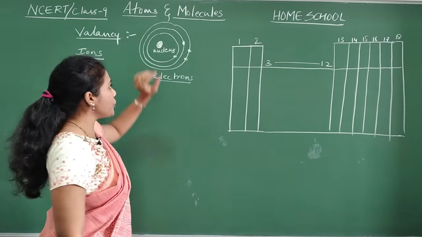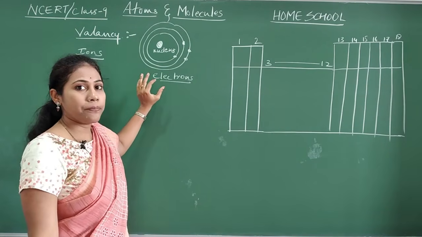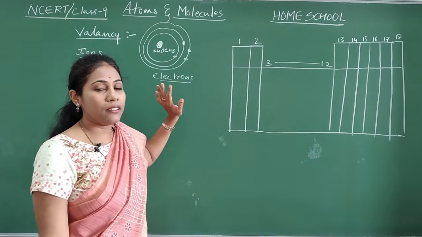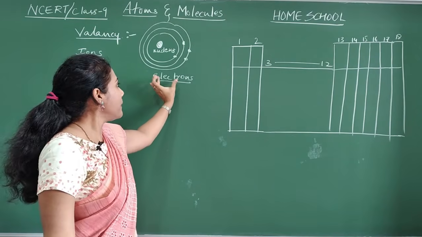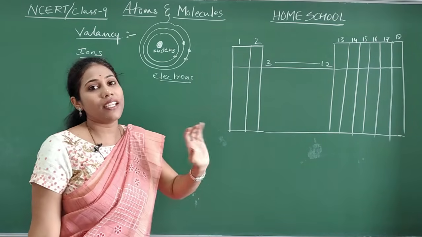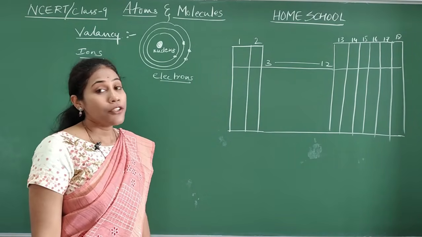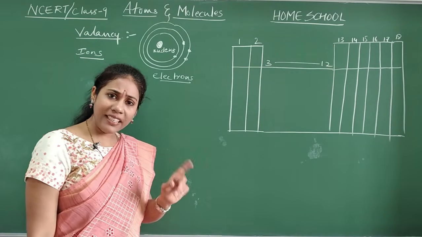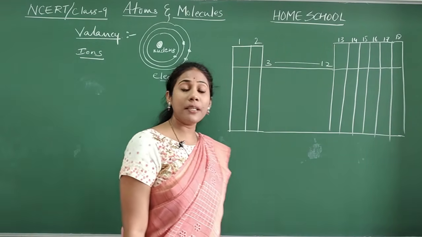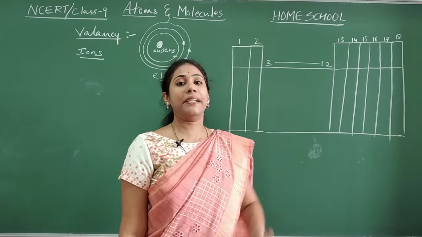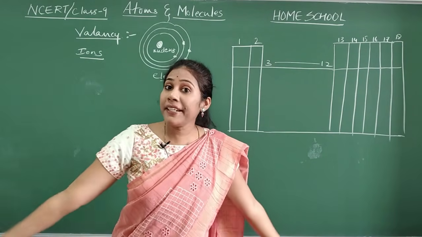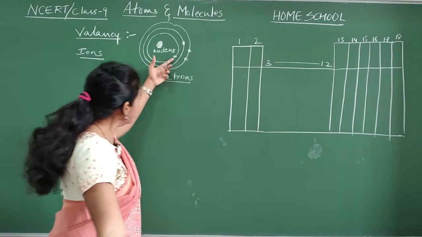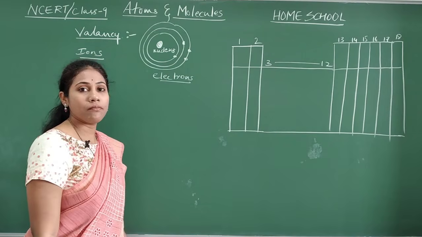Inside the nucleus also there are certain particles, about them we will discuss later. But now, these electrons are very important. Electrons are very minute particles. Where are they present? Inside the atom, in the circular orbits.